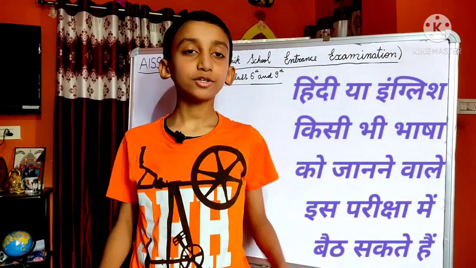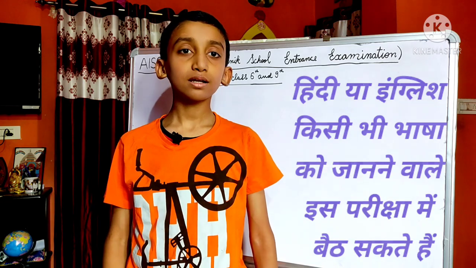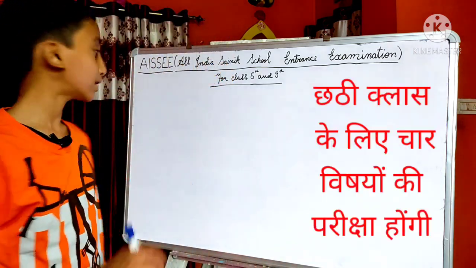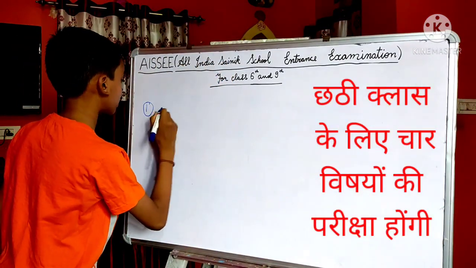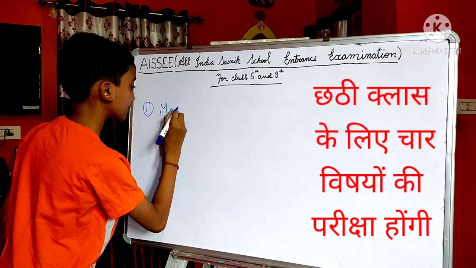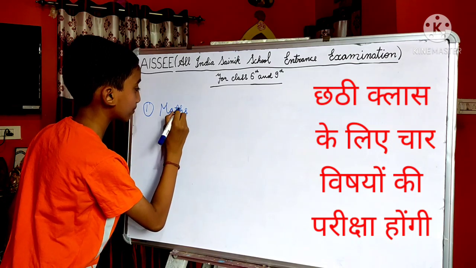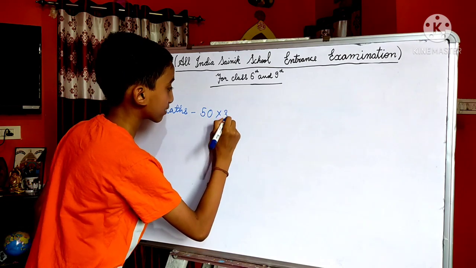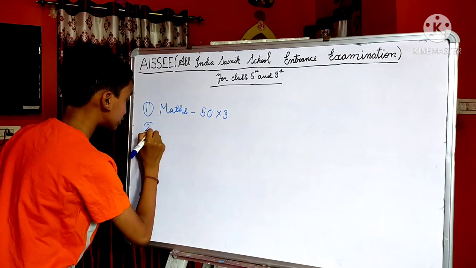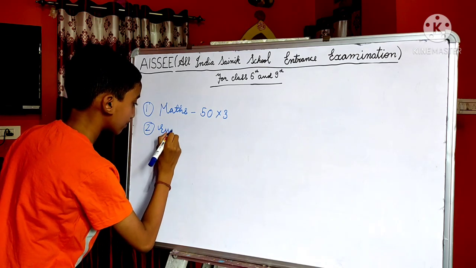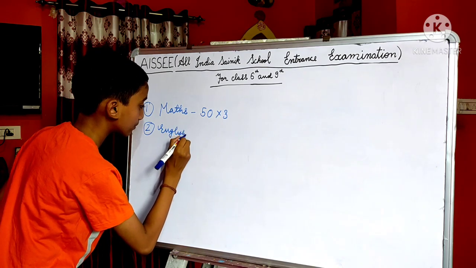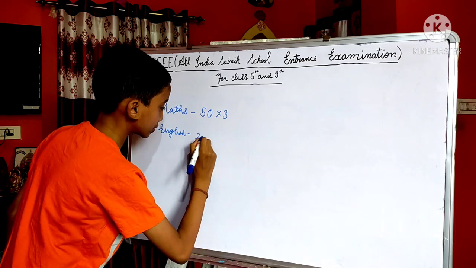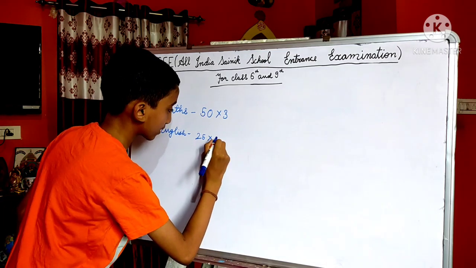So let's start. First of all, we will discuss class 6. In class 6, it contains 4 papers. The first paper is of maths. Maths contains a total of 50 questions, each of 3 marks. The second paper is of English. English contains 25 questions, each of 2 marks.